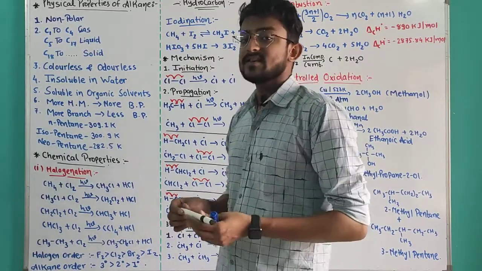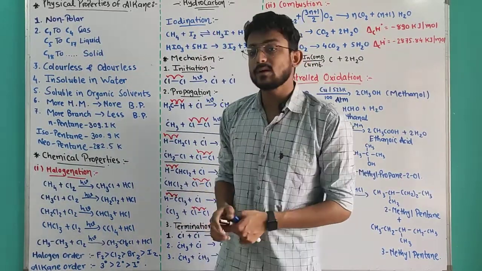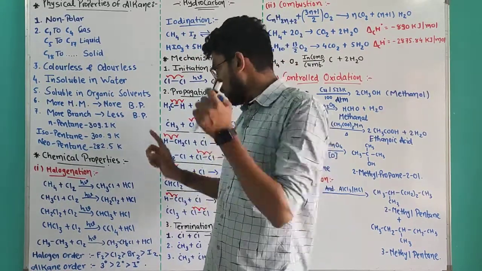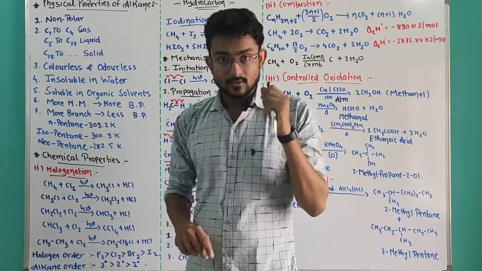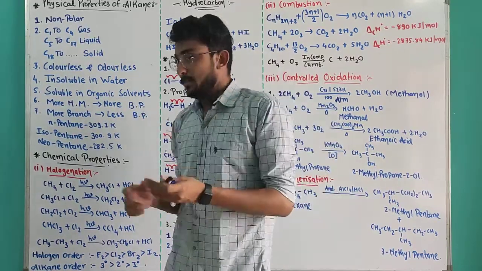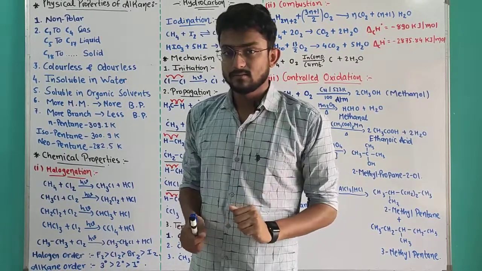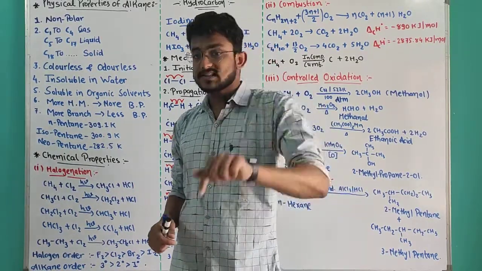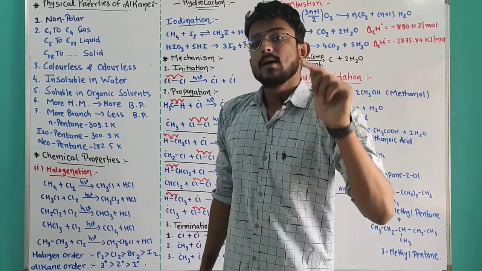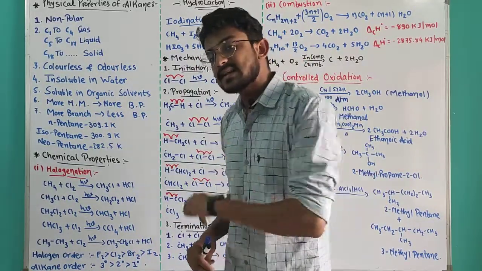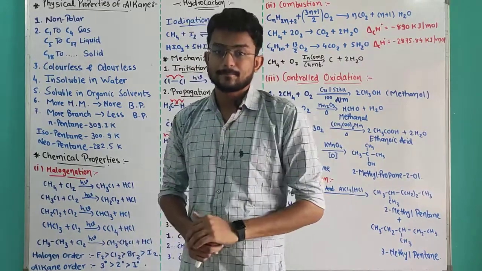So as the surface area of the compound increases, boiling point increases, and as the surface area decreases, boiling point decreases. So methane has a lower boiling point than ethane. Ethane has a lower boiling point than propane. Propane has a lower boiling point than butane, and butane has a lower boiling point than pentane.